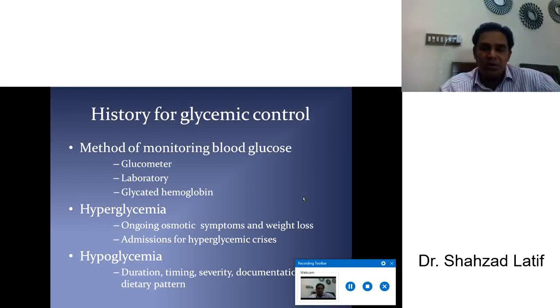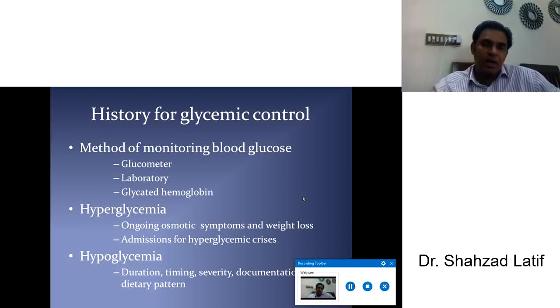Number one, glucometer, which is very easy, portable, and available everywhere. Number two, laboratory tests: is he or she giving a sample to the laboratory for monitoring of sugar, or HbA1c, called glycated hemoglobin. It will give you information regarding the past 3 months of glucose control: good control, poor control, or fair control.